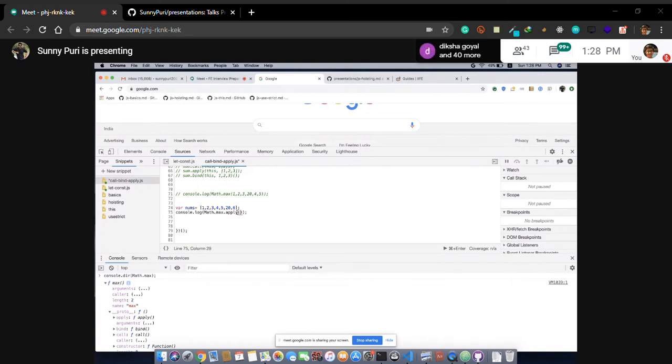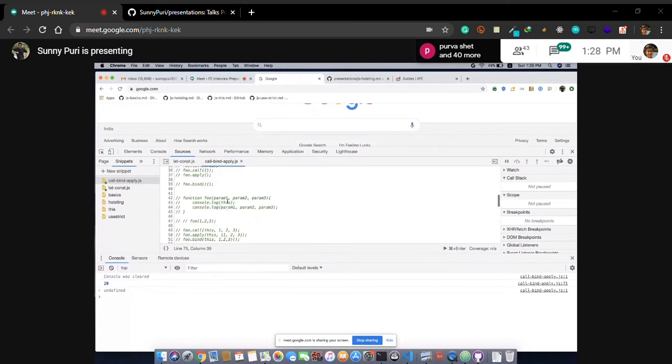We can pass any value, you can pass null, then we pass nums. So what will happen? It will break an array into arguments. If you noticed, we are passing an array, but it is breaking it up. This is what the spread operator is doing right now.